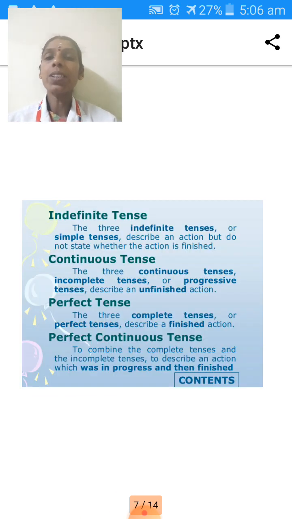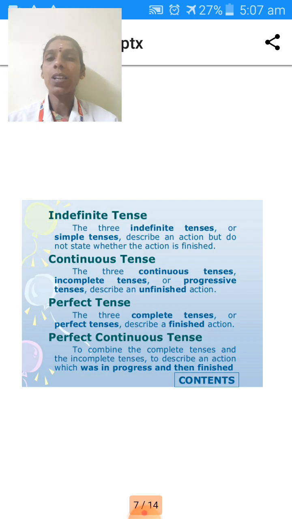Next, what do we mean by indefinite tense? The three indefinite tenses, or simple tenses, describe an action but do not state whether the action is finished.